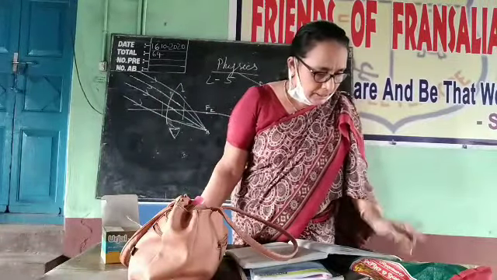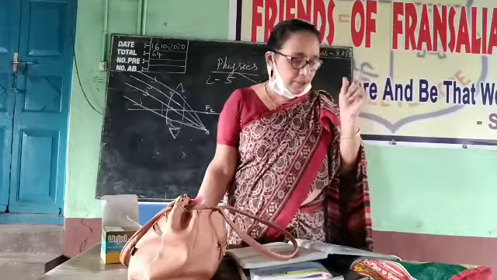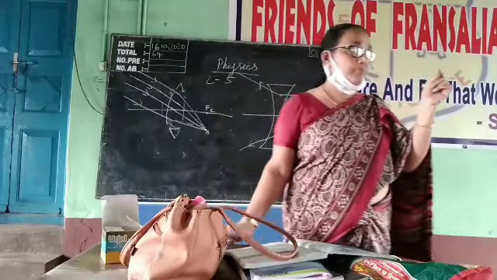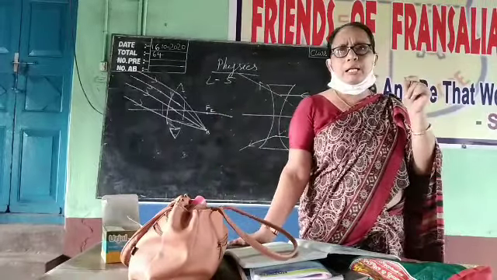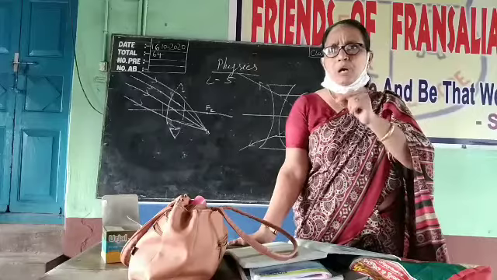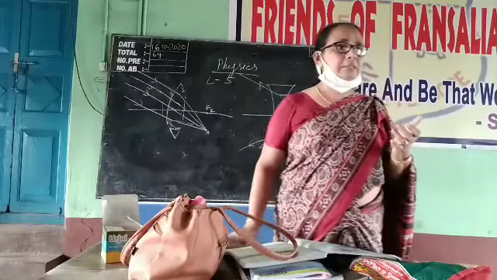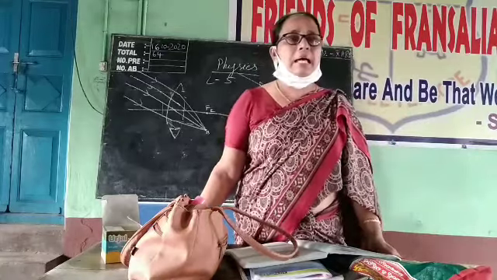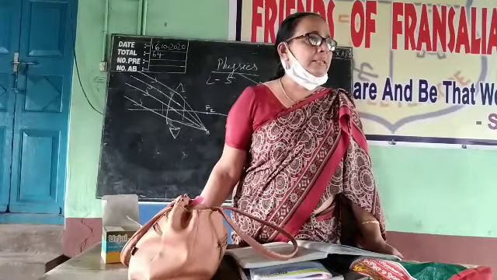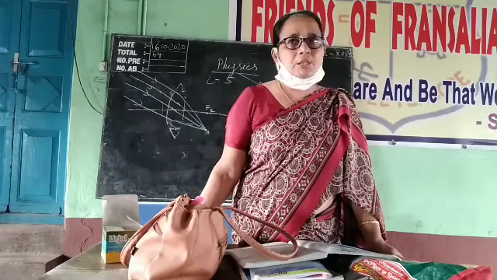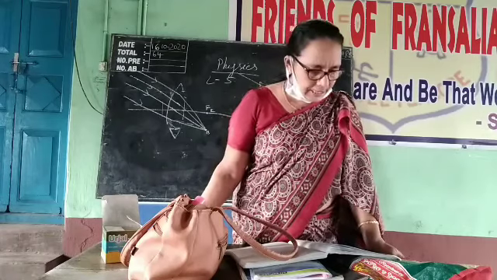Underline that point. There are two questions you can get from that first point. What will happen to the focal length of the lens when it is placed in water? Why? What are the answers? It increases, and the reason is that the focal length depends on the refractive index of the material of the lens.